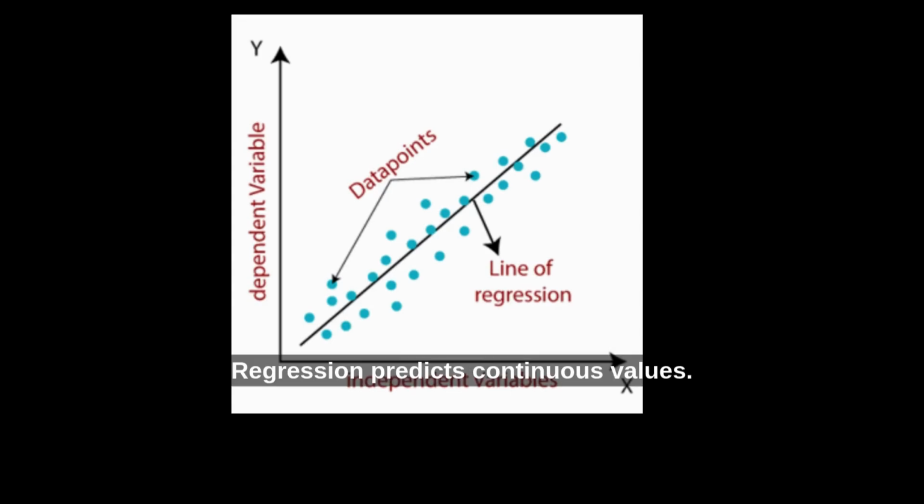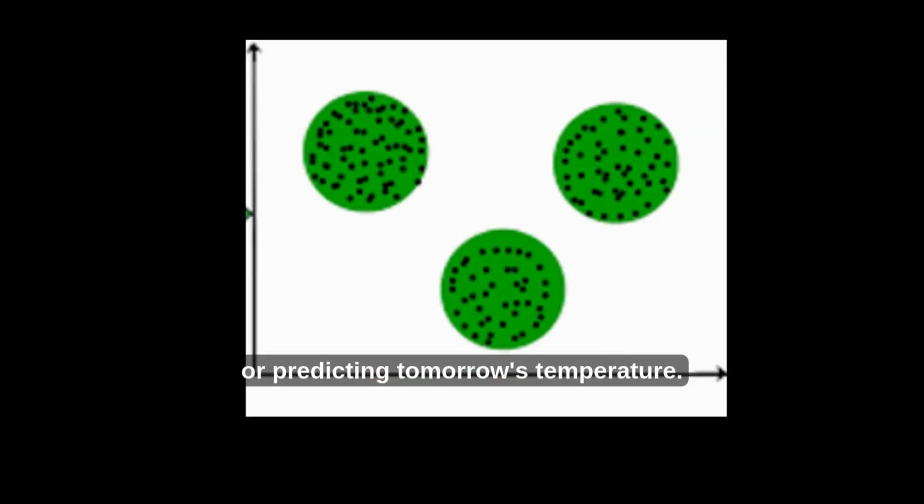Regression. Regression predicts continuous values. Examples include estimating house prices, forecasting stock prices, or predicting tomorrow's temperature. Regression focuses on numerical outcomes.